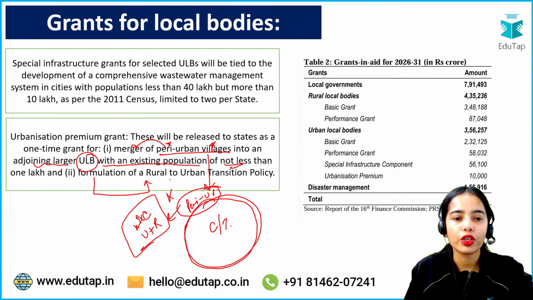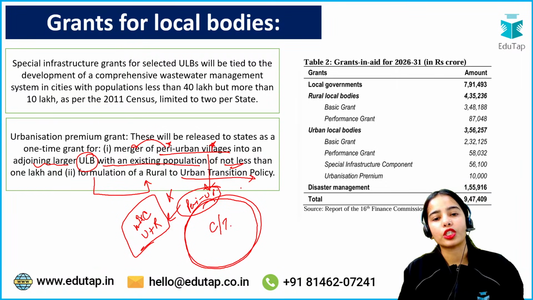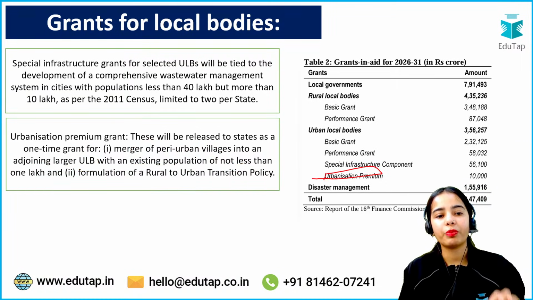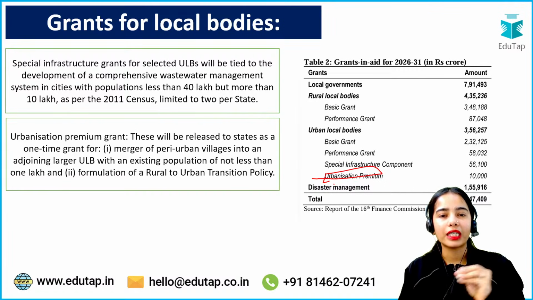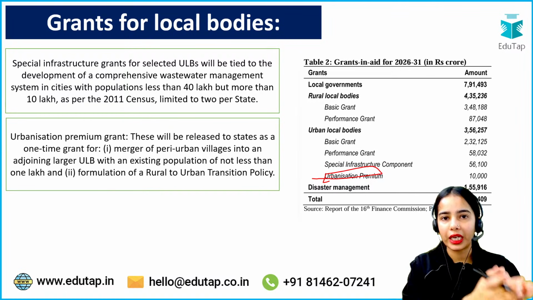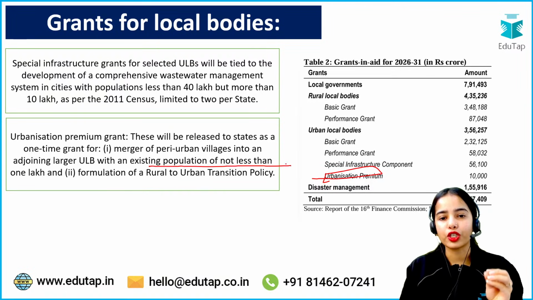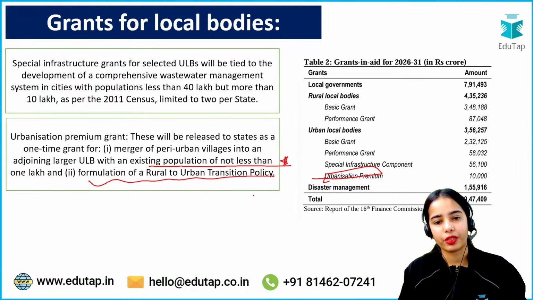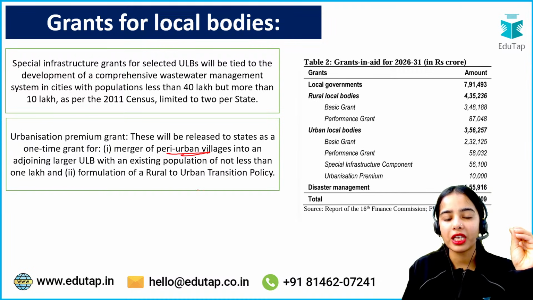Now, formulation of a rural to urban transition policy should also be made. So urbanization premium will be released to states as a one-time grant for merger of peri-urban villages into the adjoining larger urban local body with an existing population of not less than 1 lakh, and formulation of a rural to urban transition policy. Okay, so I hope you have understood peri-urban villages.